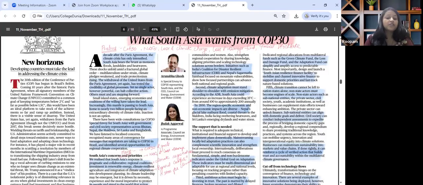For prelims perspective, we need to know the COP30 host and its goals. We need to know key terms such as NDCs. What is it? Do all countries mandatorily commit to such commitments? What is the loss and damage fund? What is the global stocktake? For mains perspective, as a part of our GS paper 3, climate negotiations and India's stance. For GS2, regional cooperation in South Asia for climate resilience.